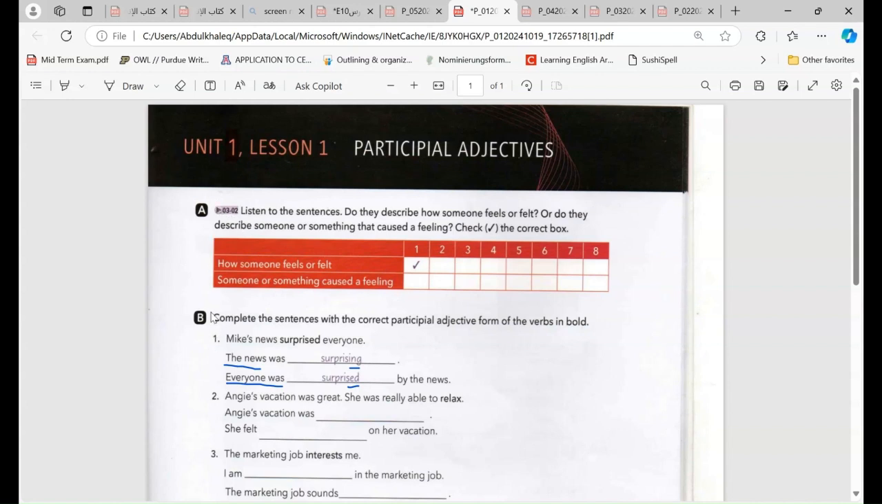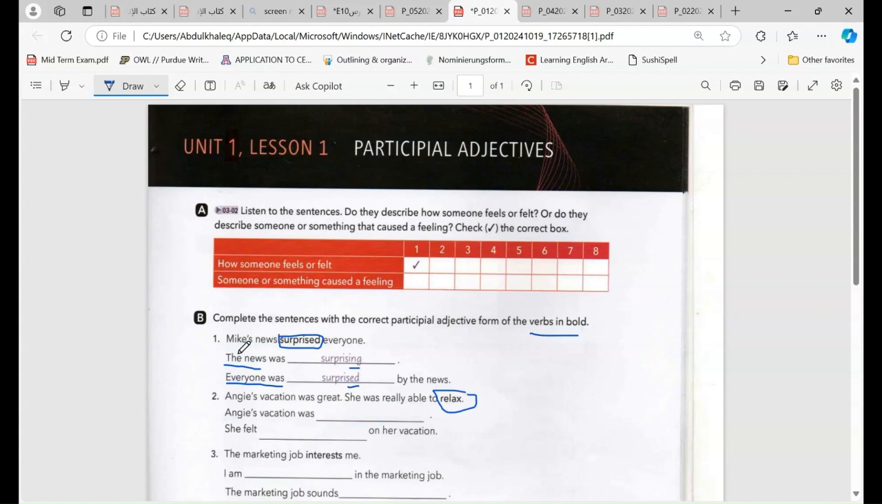We start from exercise B, because in A we don't have the listening, it is the listening section. It says: complete the sentences with the correct participle adjective from the verbs in bold. Where are the verbs in bold? Here. For example, this is a verb. And if we go to the next sentence, this is the verb. So we change these verbs.